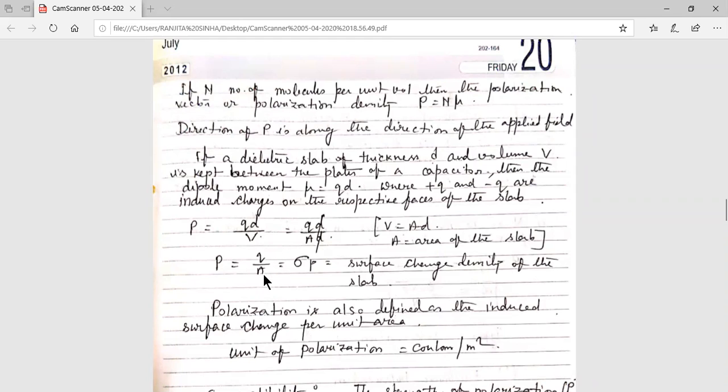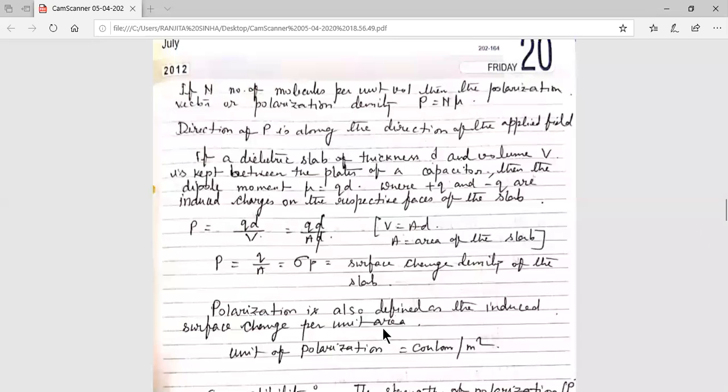P is written as dipole moment per unit volume, qd by V, and it can also be written as induced surface charge, because plus q and minus q are the induced charges on the respective faces of the slab. So P equal to q by A we have proved, and we write this as sigma P.